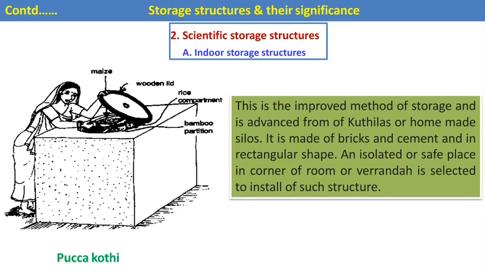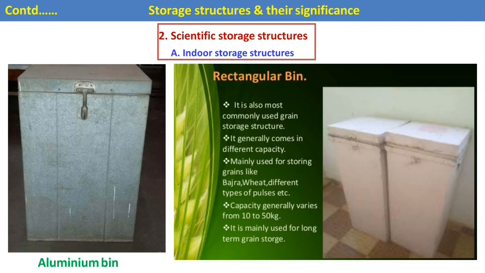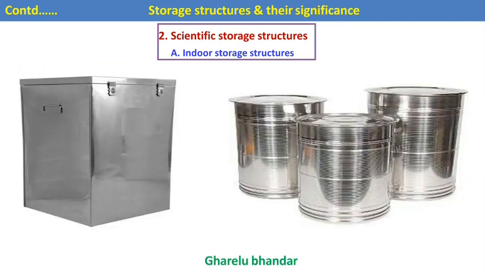Then this is the pakka koti. This is an improved method of storage, an advance over homemade silos. It is made up of bricks and cement and in rectangular shape. An isolated or safe place in a corner of a room or veranda is selected to install such a structure. Then these are the different rectangular bins made from steel or aluminum. It is mostly used in our house to store different grains, and the capacity varies from 10 to 15 kg.